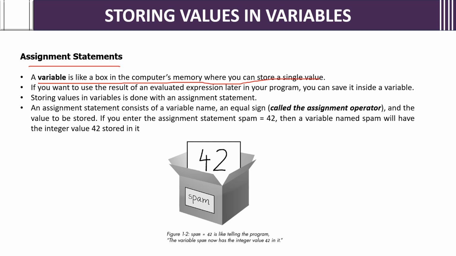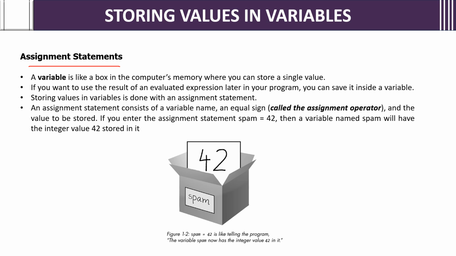Understanding? If this is the computer's memory, there will be some blocks like this. Okay, these are boxes. In this you can store a value like 1. So this box is nothing but the variable. This is the computer's memory, and inside we can store a single value. Like that we can store in Python.